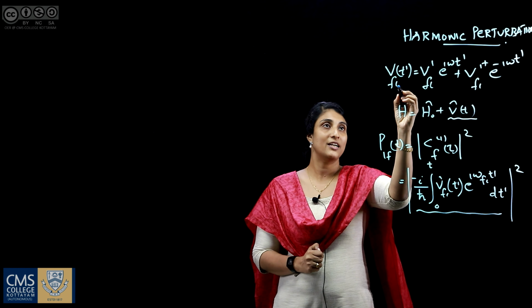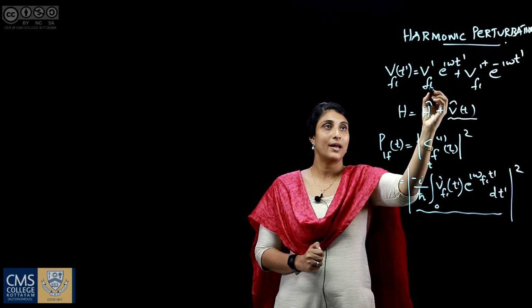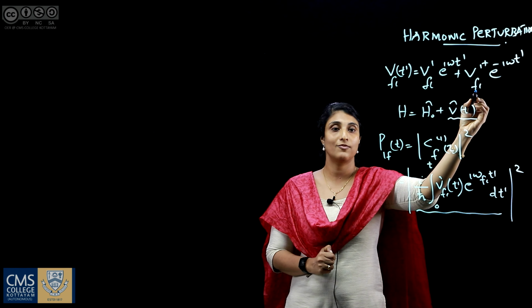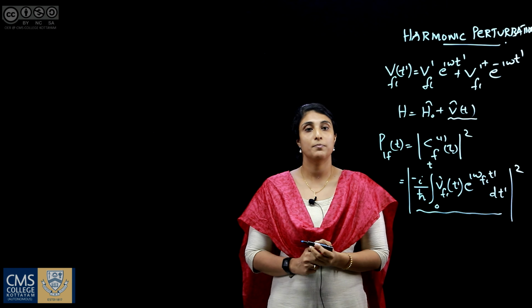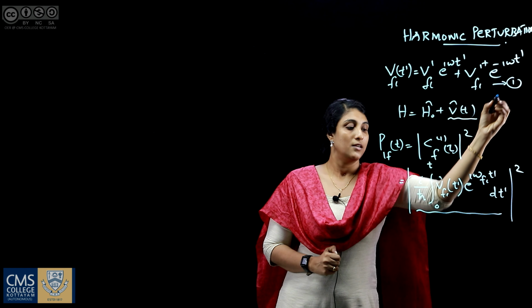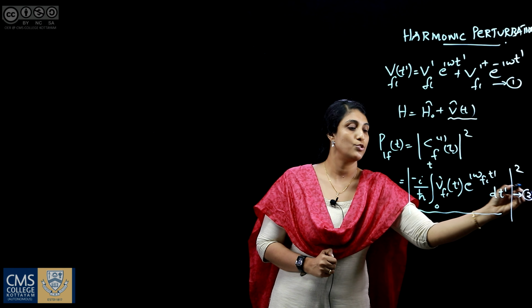So, here we have the perturbing field Vfi of t prime as Vfi prime e raised to i omega t prime plus Vfi prime dagger e raised to minus i omega t prime. So, substitute this in equation number 2.